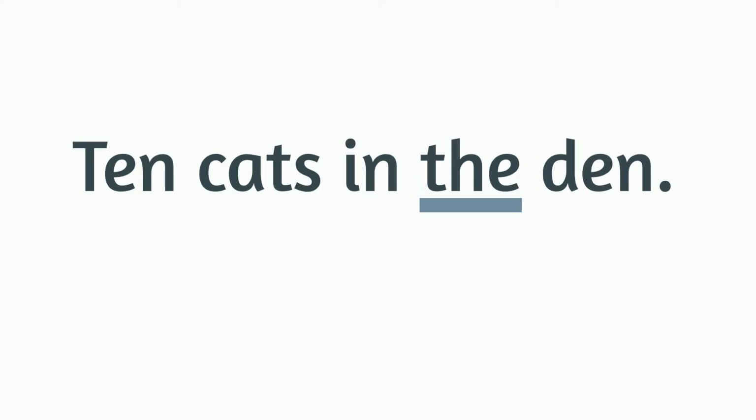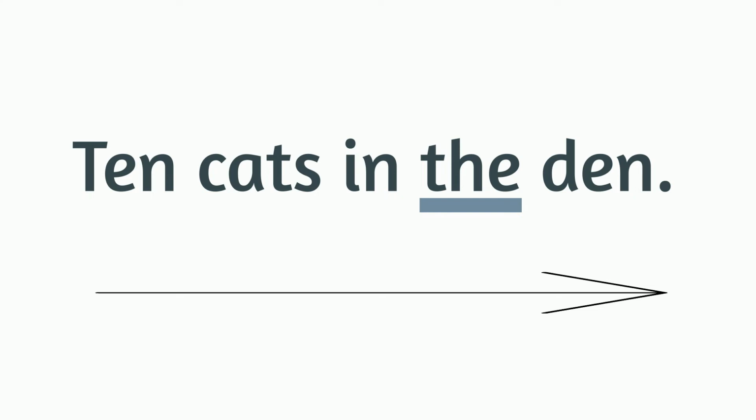Now we will read those words in a sentence. The letter S has been added to this word to show that there is more than one, and your tricky word has been underlined. Let's read. 10 cats in the den. Put it together fluently. 10 cats in the den.